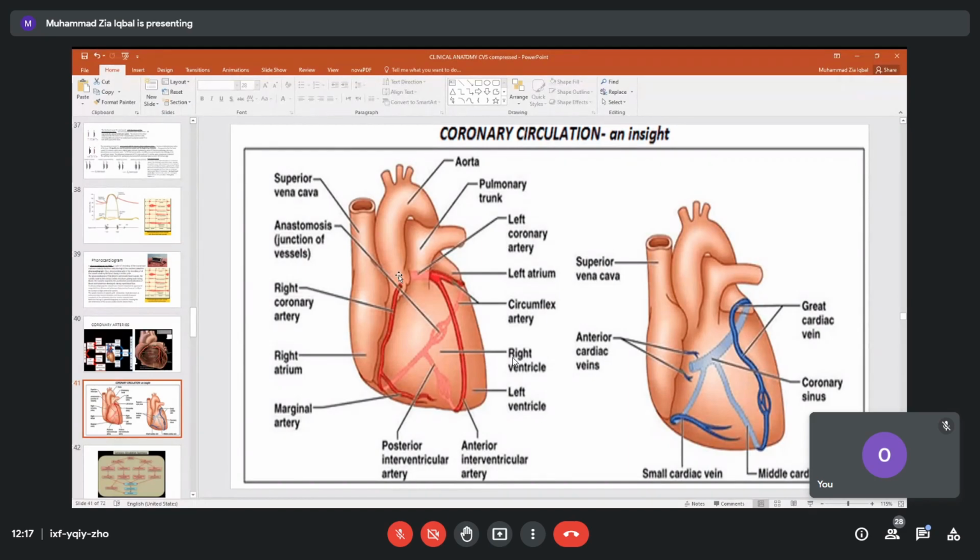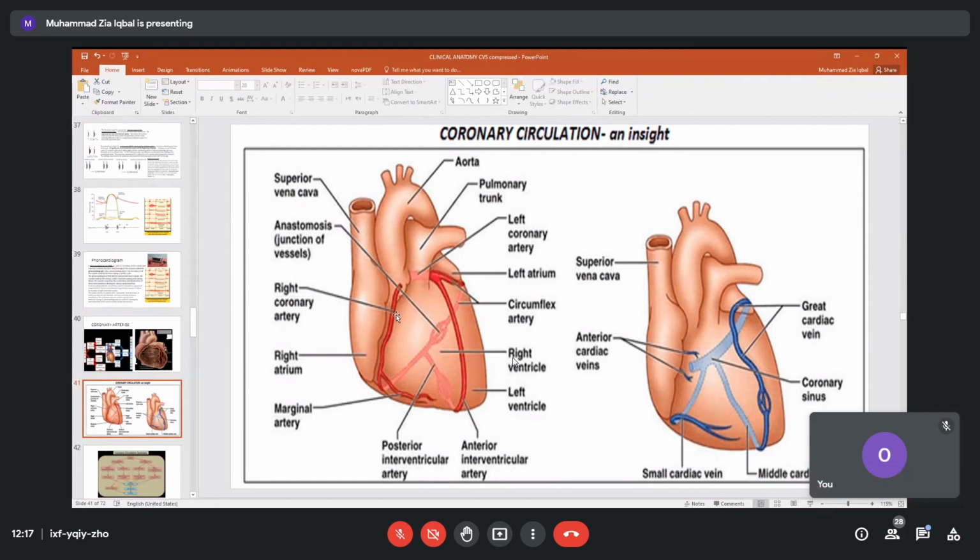So this circulation is very specific. If it closes for some time, what will happen? Can anybody guess? If we stop this coronary circulation, for example we block this vessel, what will happen to the heart? Heart attack.